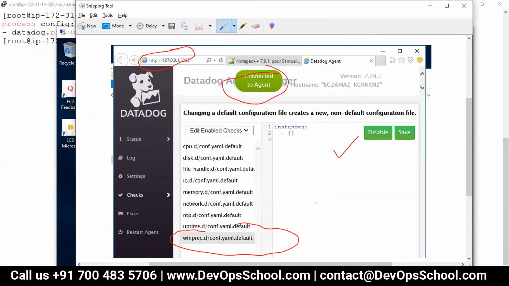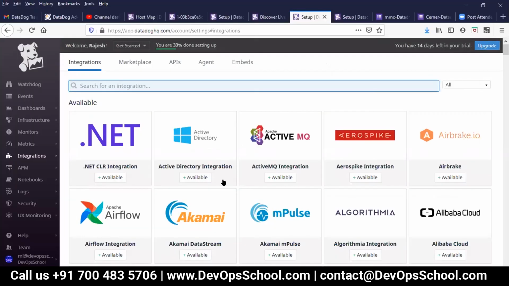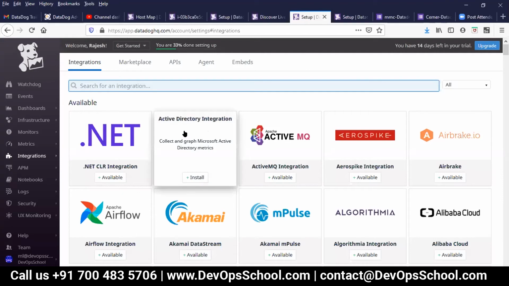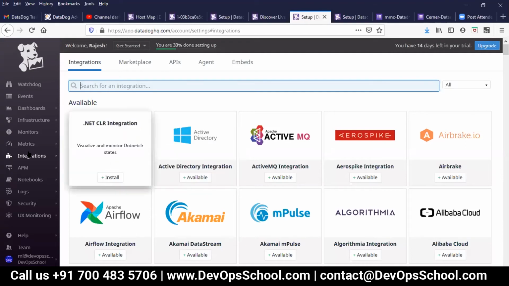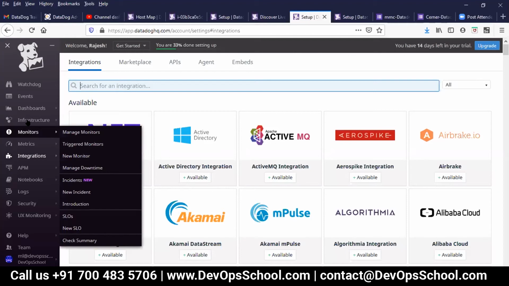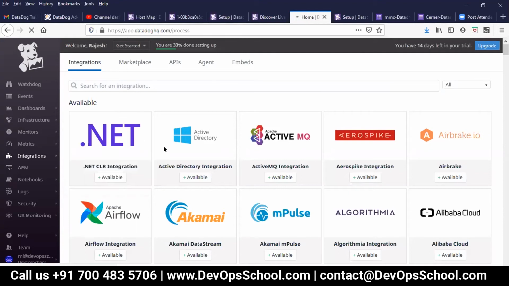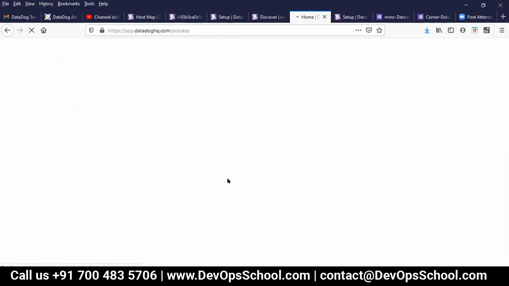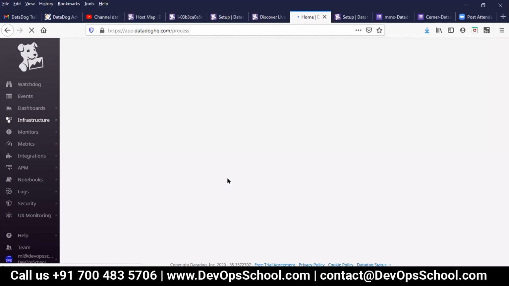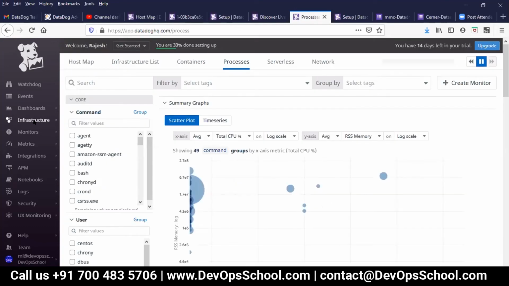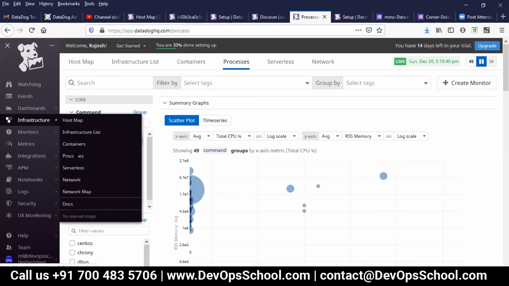With that you have to validate from the website also, right? I just delayed a few minutes because it takes 1 minute to 1.5 minutes to come here. Now I'll show you infrastructure processes, and here, now you see that here. So here, infrastructure processes, you can see that here. Any questions so far guys?